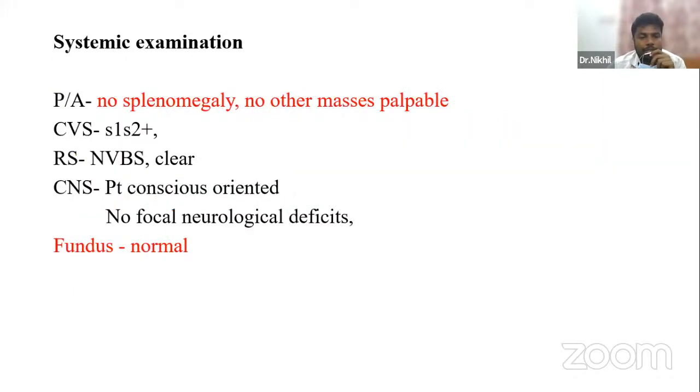Moving to the system examination, per abdomen there was no splenomegaly. There are no other masses palpable. CVS was not contributory. Respiratory system also normal. CNS: the patient was conscious and oriented, and fundus was also normal.